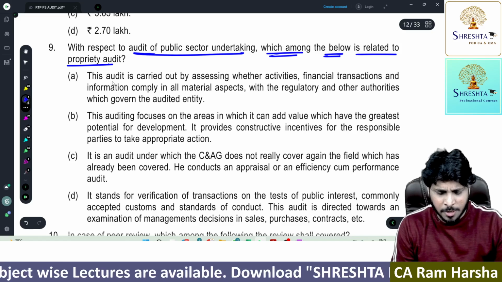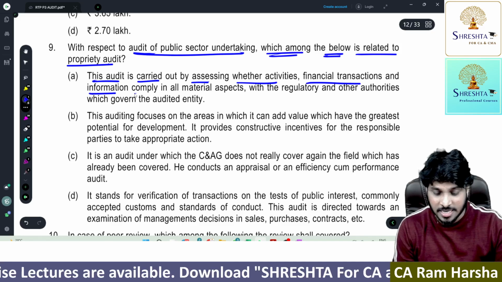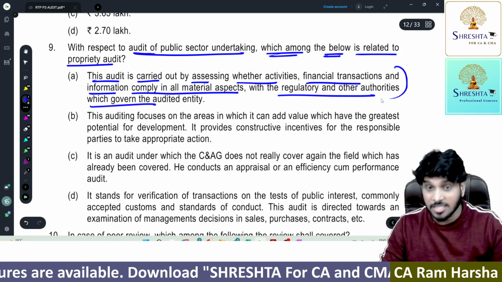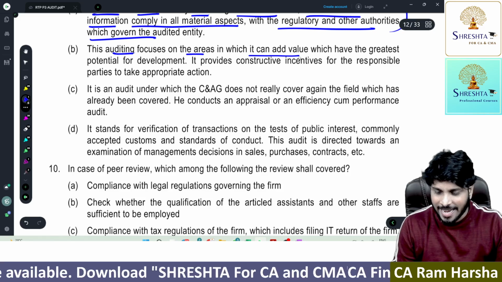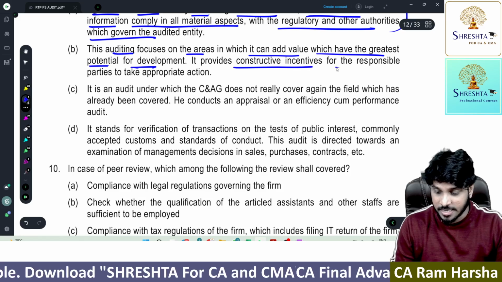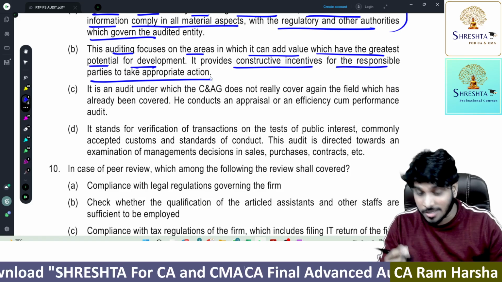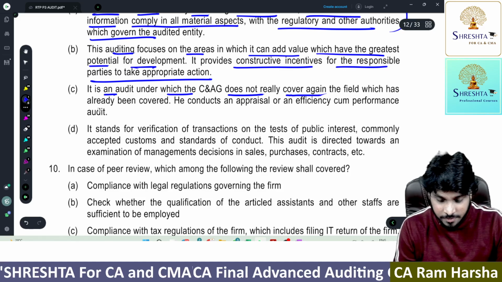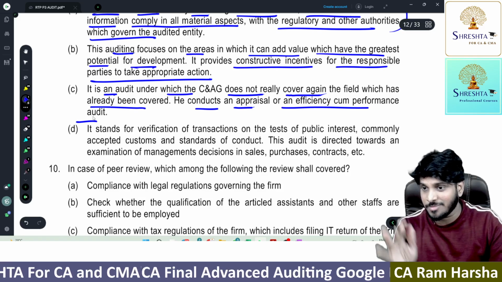Okay. What is propriety audit? This audit is carried out by assessing whether activities, transactions, information comply with regulatory norms. It's not, that is regularity. This is regularity audit definition. This auditing focus on areas it can add value which have the greatest potential for development. It provides constructive incentives for responsible parties to take appropriate action. This is performance audit. It is an audit under which C&AG does not really cover again the field which already covered. He conducts an appraisal of efficiency. Again, it's a performance audit.